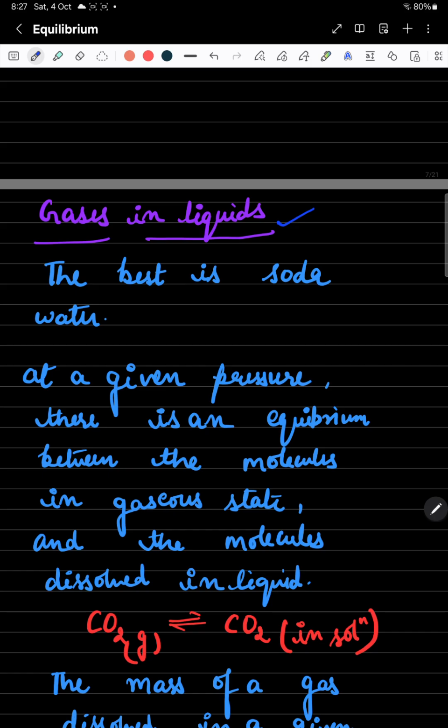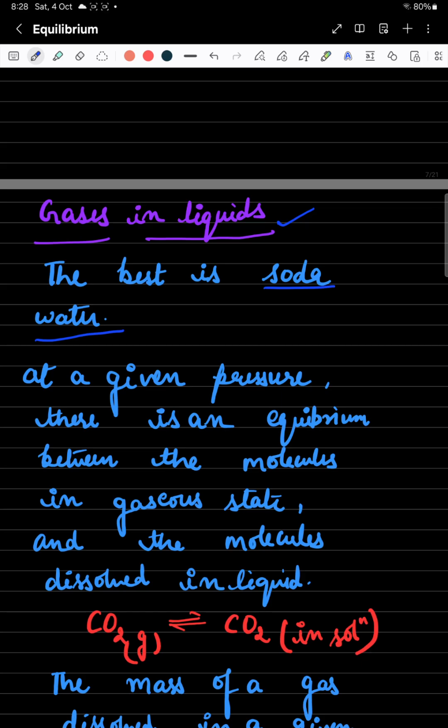The best example is what? Soda water bottle. See students, whenever you see the Pepsi or Coca-Cola water bottle, when you are opening that lid, what would happen? The carbon dioxide gas which is present in it comes out, fizzes out rapidly. Why? Because the carbon dioxide gas in that soda water bottle is just dissolved in it with some pressure.